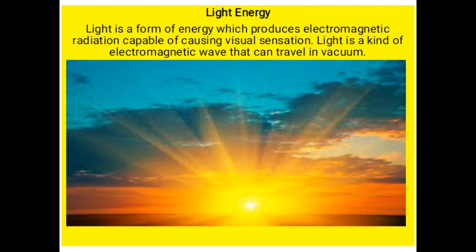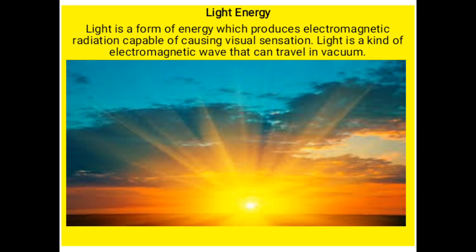Light is a form of energy which produces electromagnetic radiation capable of causing visual sensation. In other words, light is that form of energy which produces radiation which you can use to see. Without light, you cannot see. Hope you know that. Without light, you cannot see anything. So light produces that radiation which will help you to see.